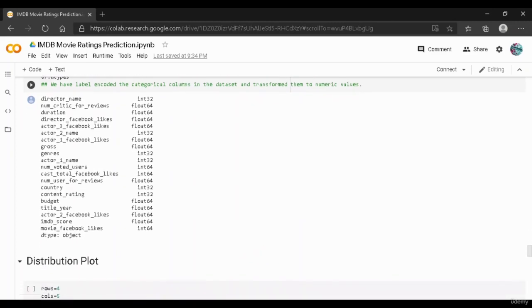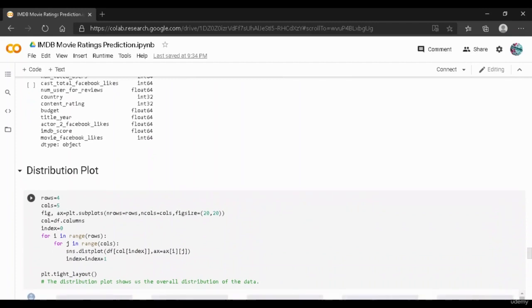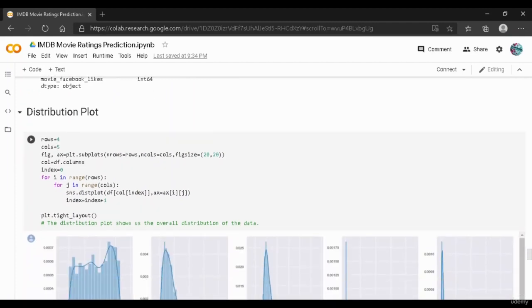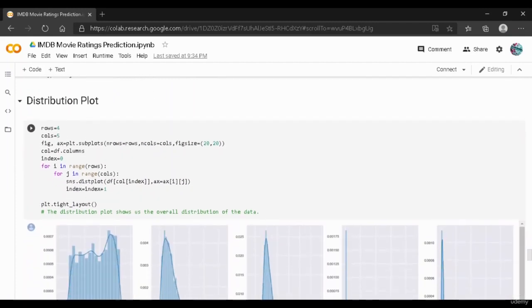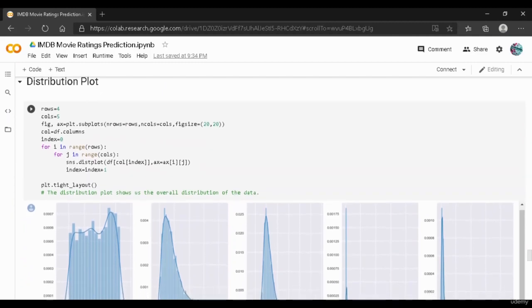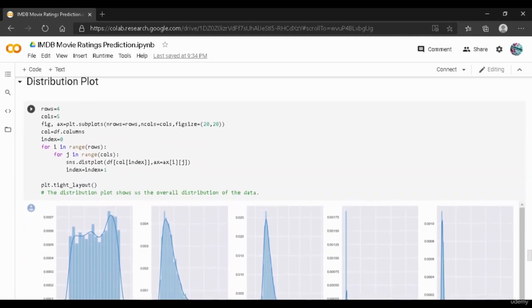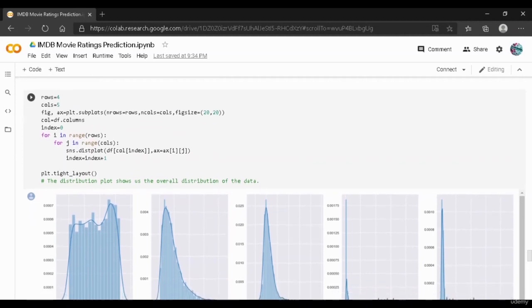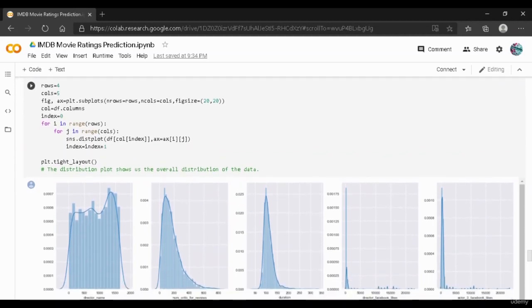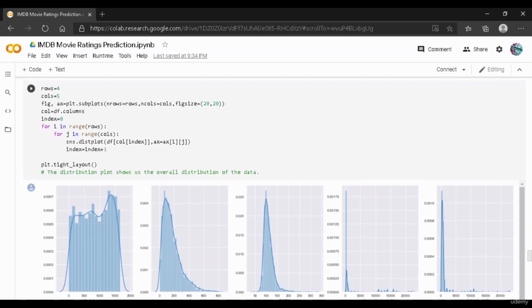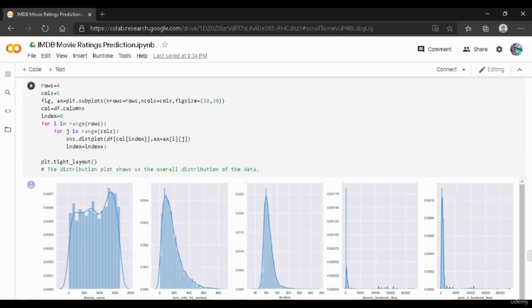Now what we have done next is that we have applied a distribution plot. What a distribution plot does is that it shows us the distribution of our data and tells us if our data is skewed or normally distributed. So we do it with the help of visualization.